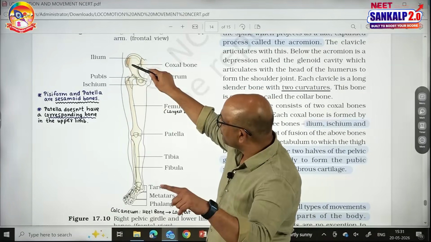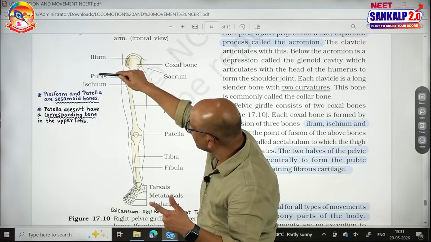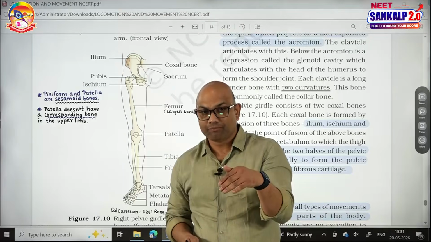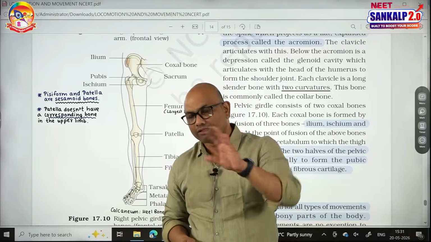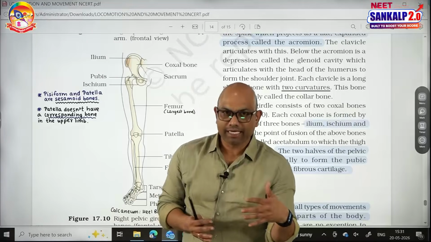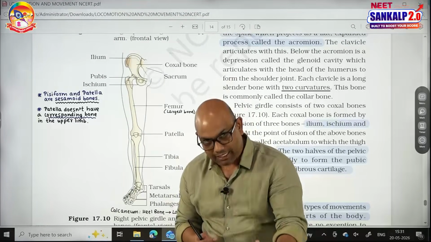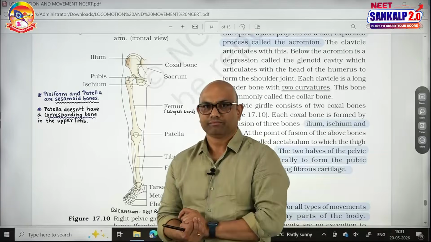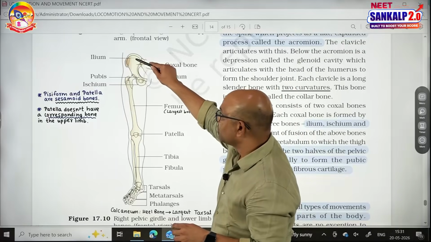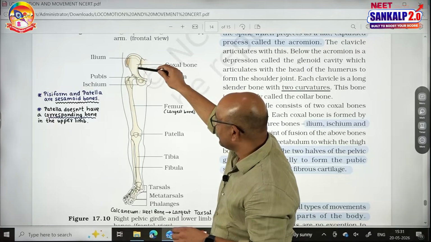Each coxal bone is formed by the fusion of 3 bones: ilium, ischium and pubis. We shouldn't consider ilium, ischium and pubis as separate bones. All the 3 put together fuse to form a single bone called coxal. If they ask any question like how many bones are present in the pelvic girdle, the answer should be 2 only. The pelvic girdle is made up of 2 bones called coxal bones, having a broad shield-like structure called ilium, then ischium and pubis.